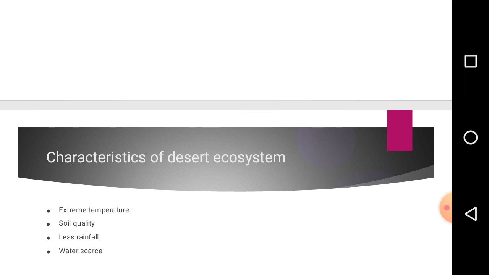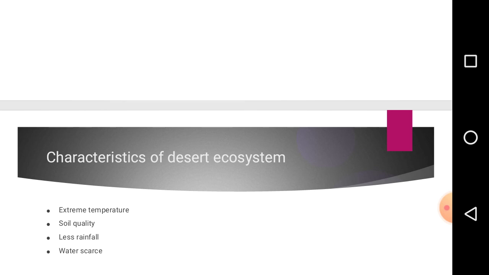Another feature of desert ecosystem is soil quality, meaning that the soil found in the desert ecosystem is rocky, dry, and sandy. In addition, this type of soil facilitates a low growth rate of the vegetation.